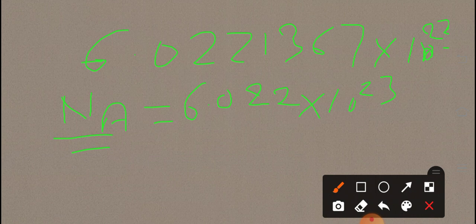That is, 1 mole of any atoms contains Na atoms, 1 mole of ions equals Na ions, and 1 mole of electrons equals Na electrons, that is 6.022 into 10 power 23.